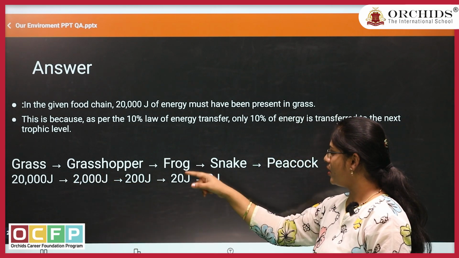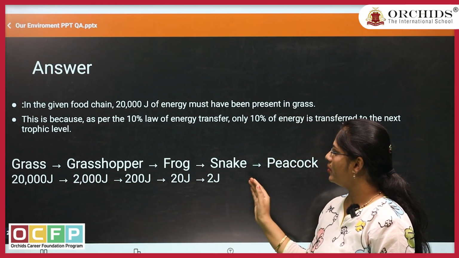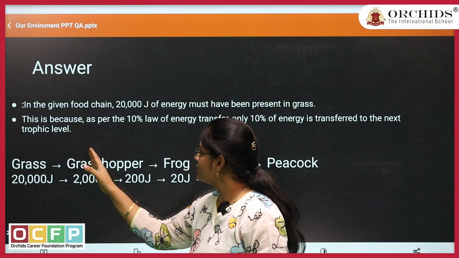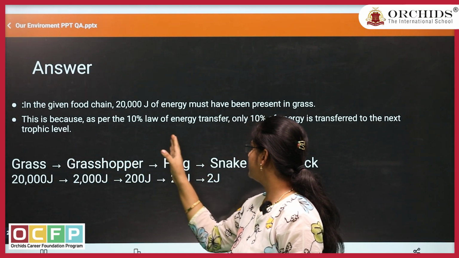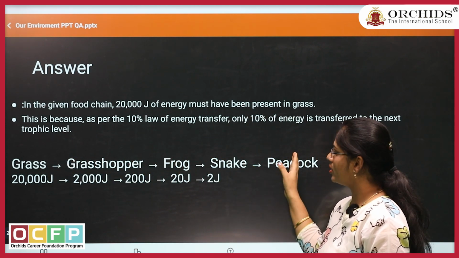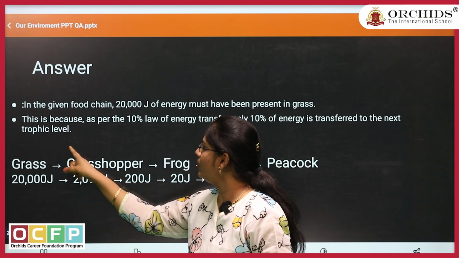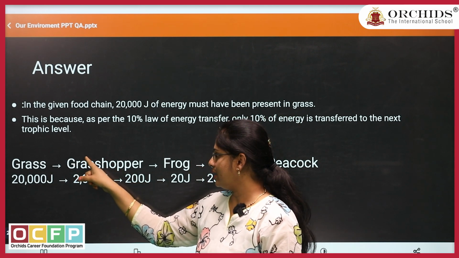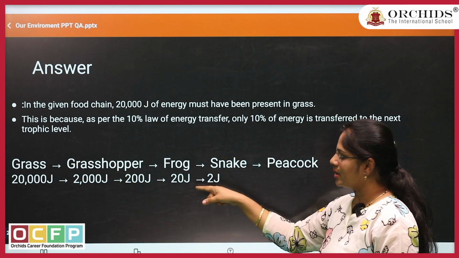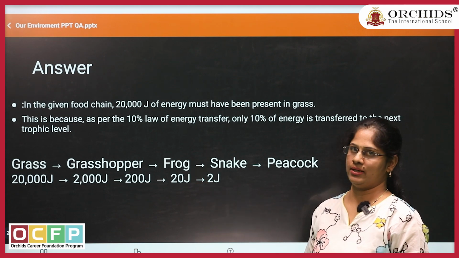This is how you need to do it. Most of the time the energy goes from grass to grasshopper, grasshopper to frog, frog to snake, snake to peacock. If that is the case, you need to divide by 10. Since it is reverse order here, you need to multiply it by 10.